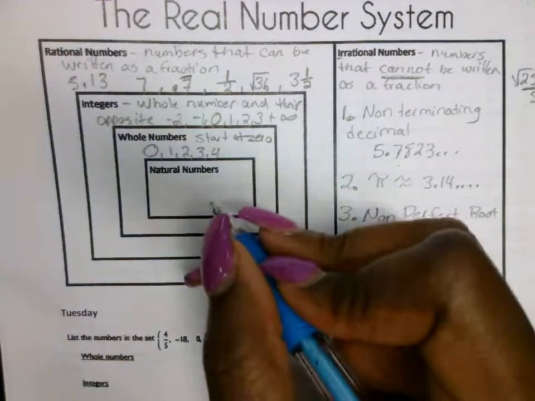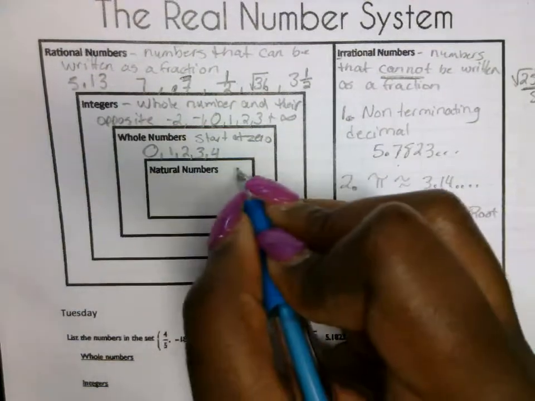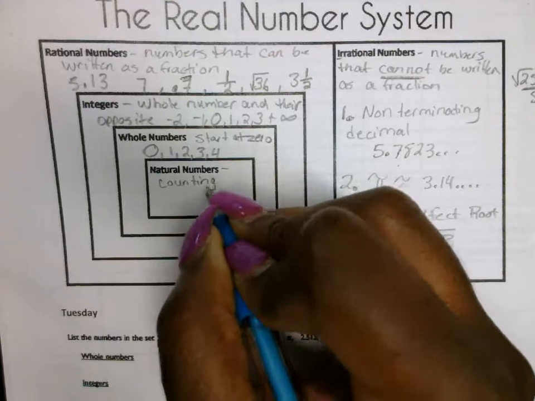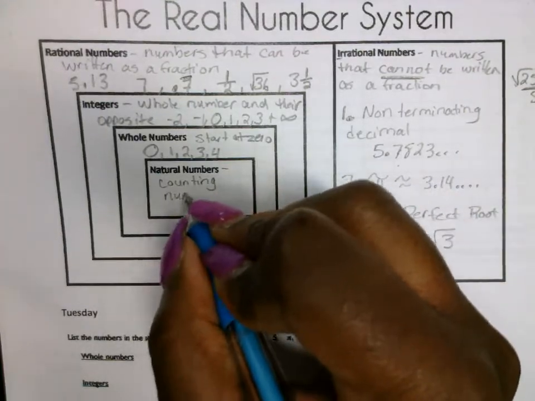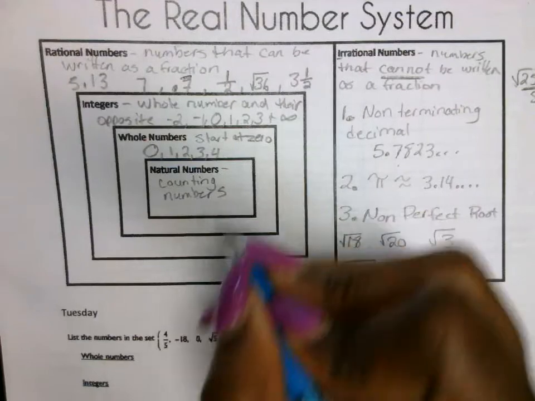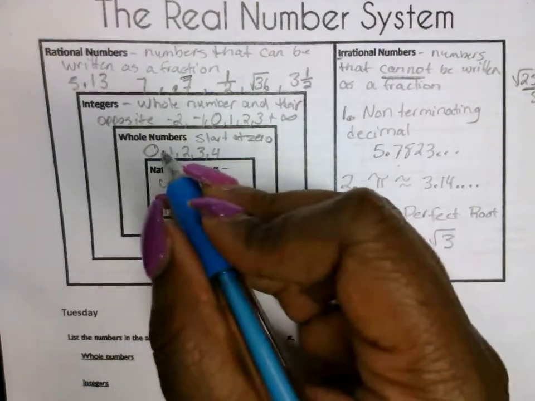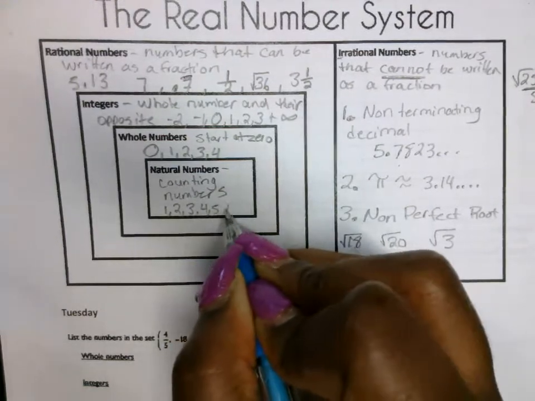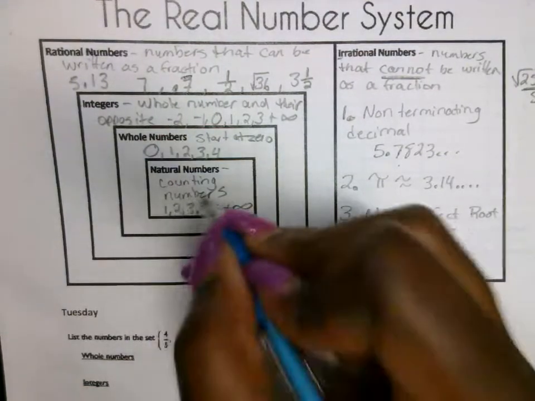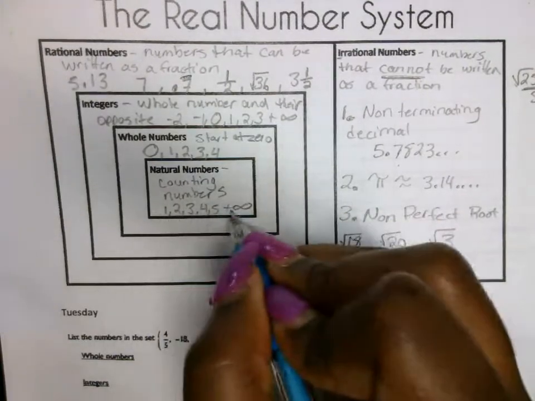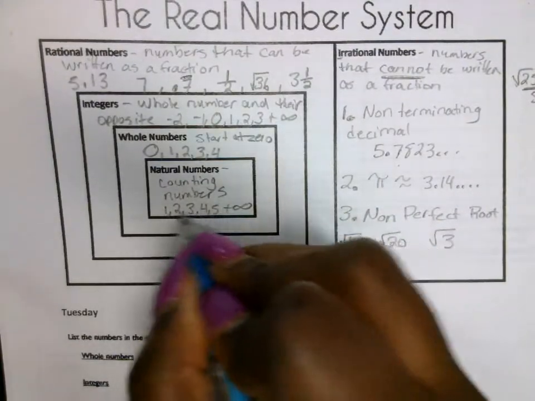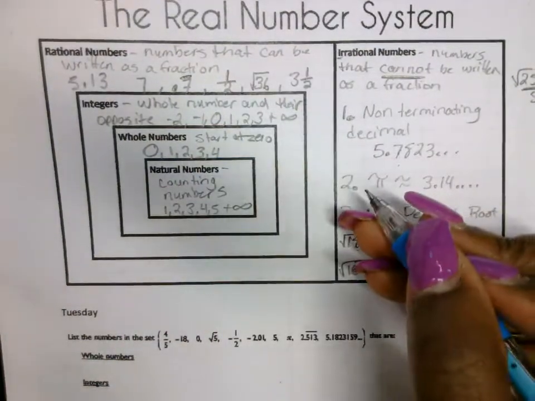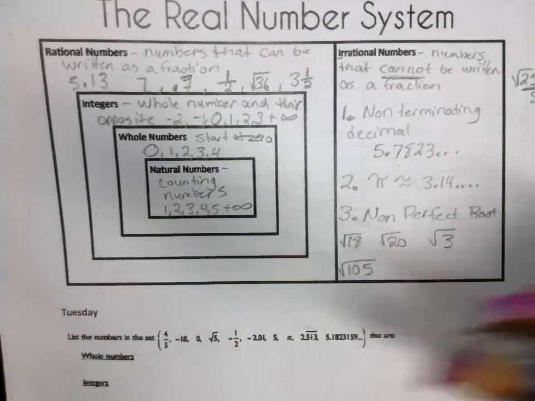Your natural numbers. Your natural numbers are counting numbers. These are the numbers that you first learn how to count with. Your counting numbers start at 1. When you start counting, you don't start at 0, you start at 1, 2, 3, 4, 5 to the positive infinity. They also do not have fractions attached to these numbers. They do not have decimals attached to these numbers, and they cannot be negative. When you learn how to count, you start at 1, 2, 3, and so on and so forth.